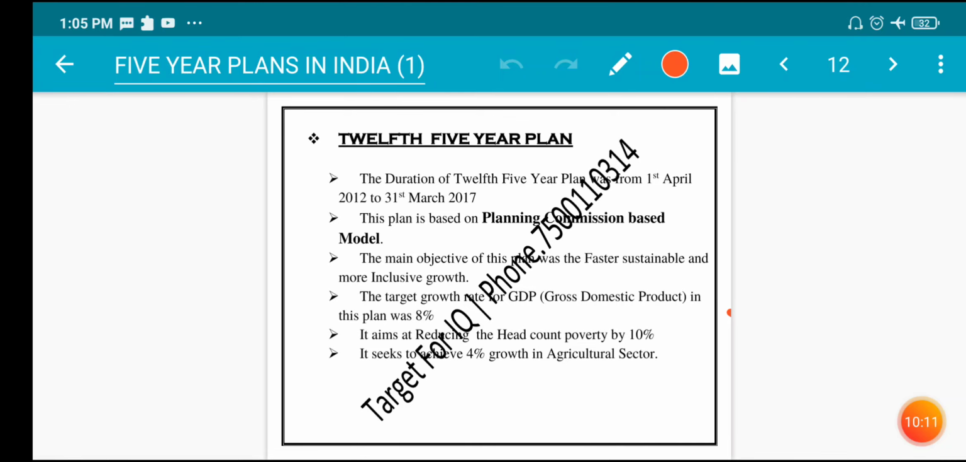The target growth rate for GDP, that is gross domestic product, in this plan was 8%. It aimed at reducing the headcount of poverty by 10%. It seeks to achieve 4% growth in the agricultural sector.